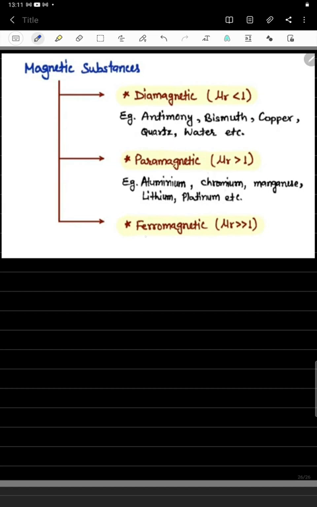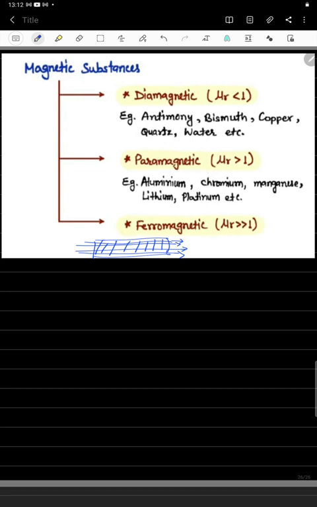And finally, the ferromagnetic materials have relative permeability much greater than 1. Those types of materials are called ferromagnetic materials. These materials allow the magnetic field lines to pass very easily, giving a larger number of field lines and more magnetization.